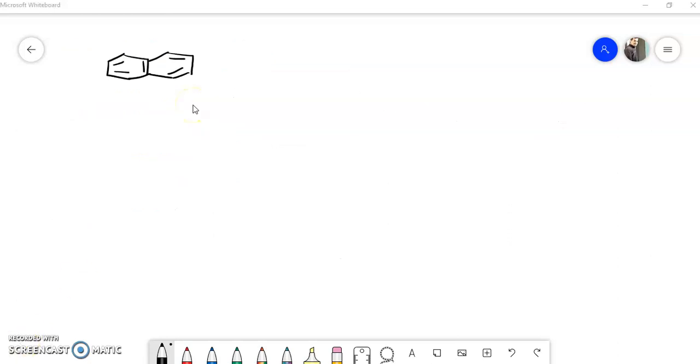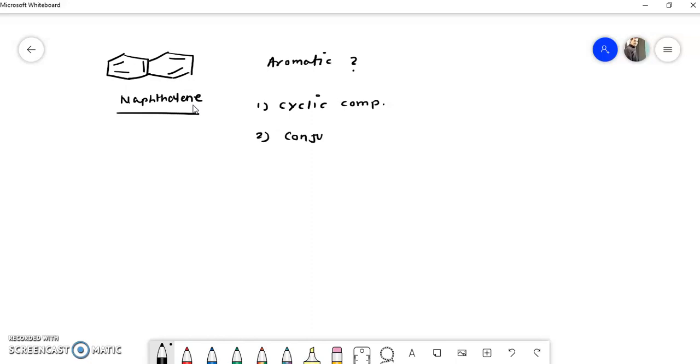Okay, now let's consider another example. This is naphthalene. The name of this compound is naphthalene. Now we have to determine whether this naphthalene is aromatic or not, that we have to see. So we'll check the criteria. So whether this is cyclic, yes, it is a cyclic compound. So the first criterion is obeyed, cyclic compound. Now the second criterion is whether it is conjugated or not. So you will find here that there are alternate single and double bonds. So it is conjugated.